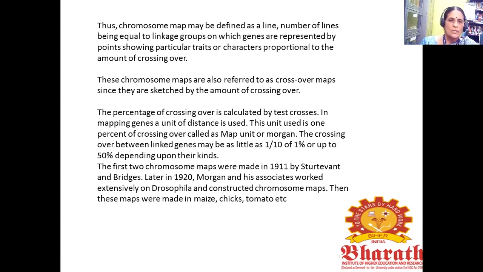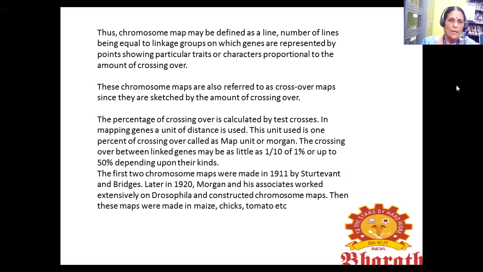their kinds. The first 2 chromosome maps were made in 1911 by Sturtevant and Bridges. Later, in 1920, Morgan and his associates worked extensively on Drosophila and constructed chromosome maps. Then these maps were made in maize, chick, tomato, etc.